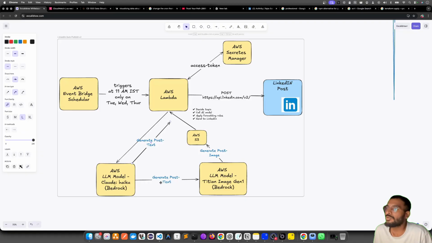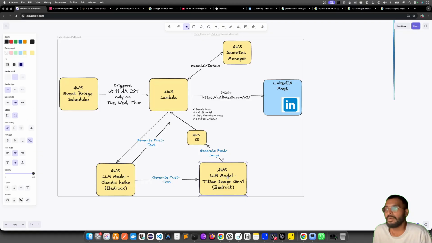For example, we send a request: hey Haiku, for today's AI news, please generate the latest news with the title, context, and so on, with hashtags. It generates a particular post. This post is plain English text.